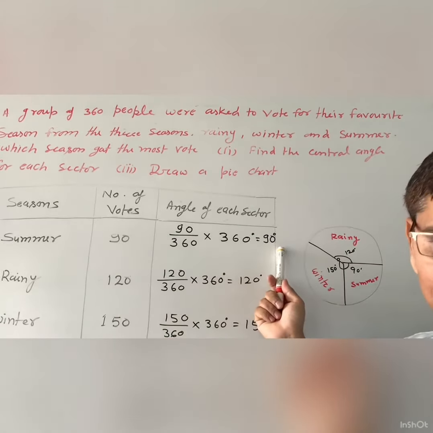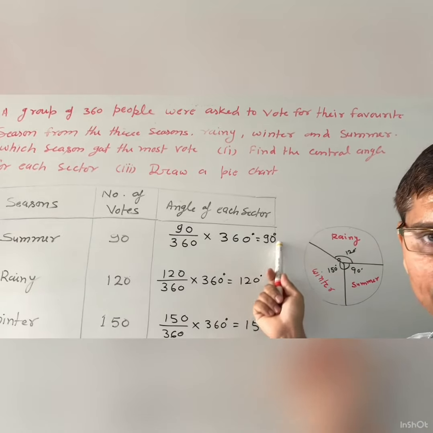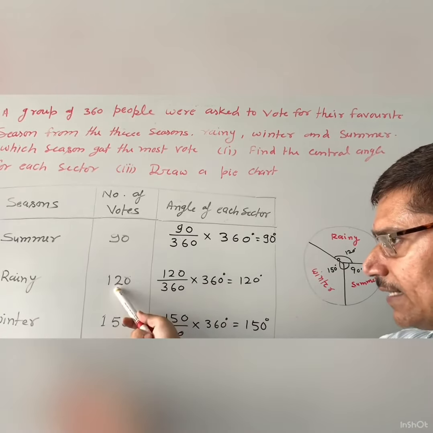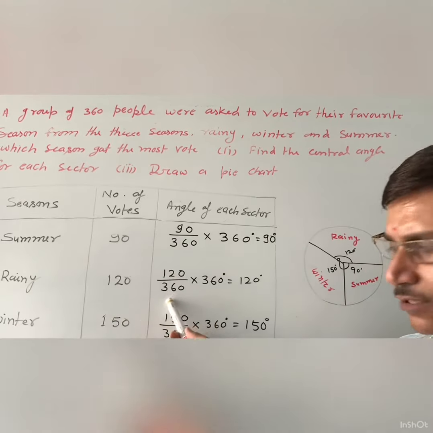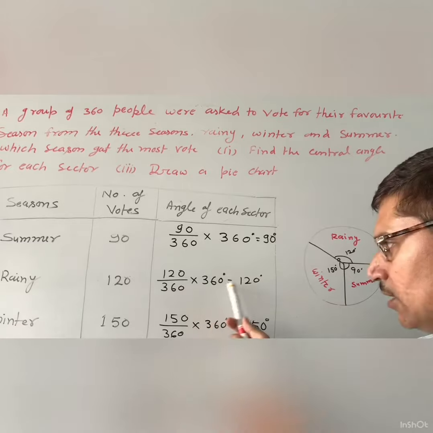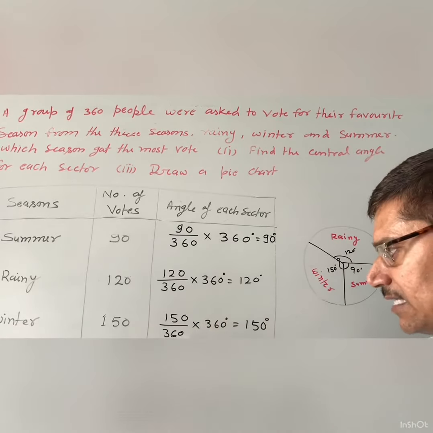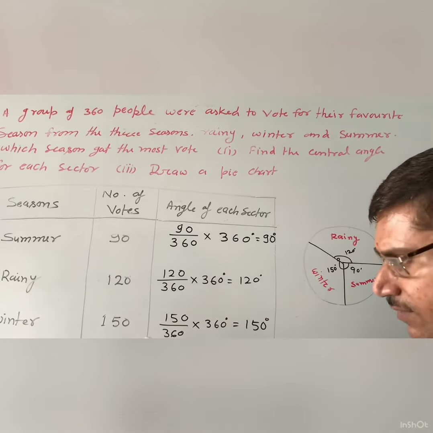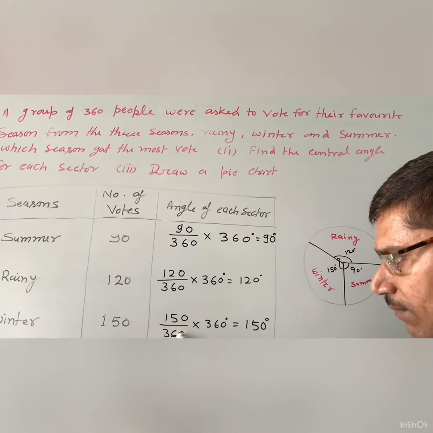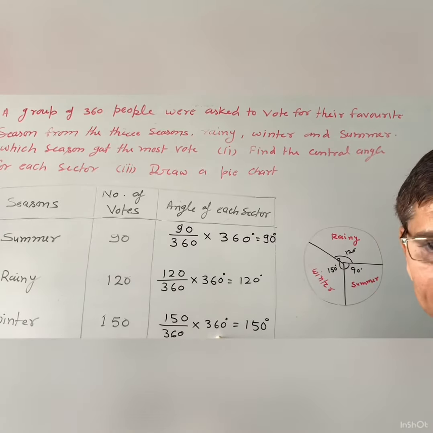You will get the sector angle for the first sector, and for the second you will write the corresponding value, then the total sum, multiplied by 360 degree, and you will get the next angle, and similarly the third angle: corresponding value divided by total value multiplied by 360.